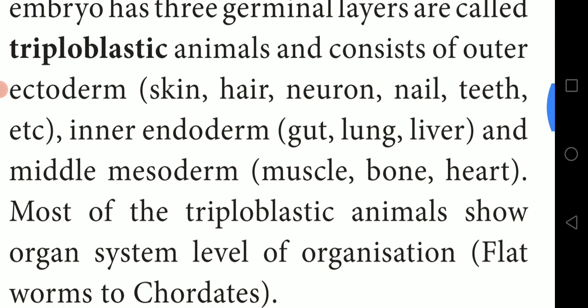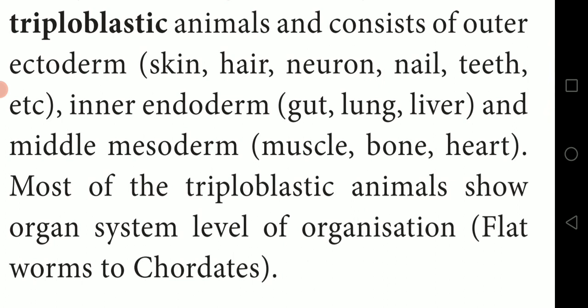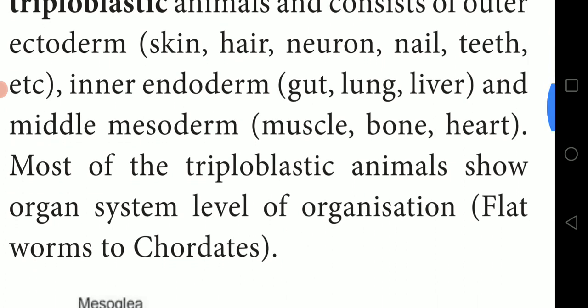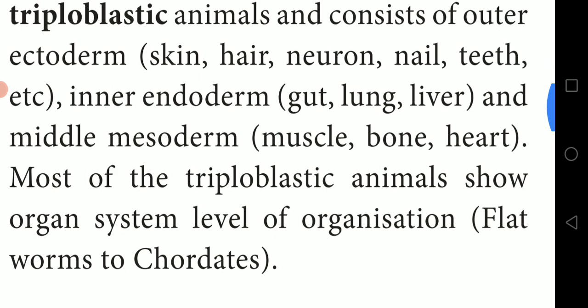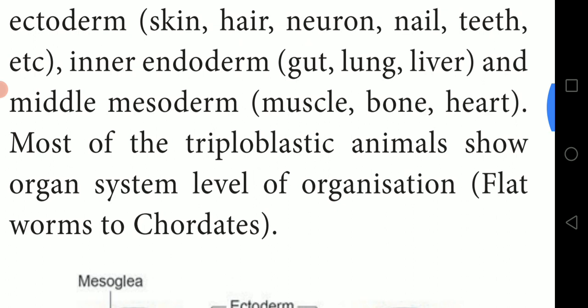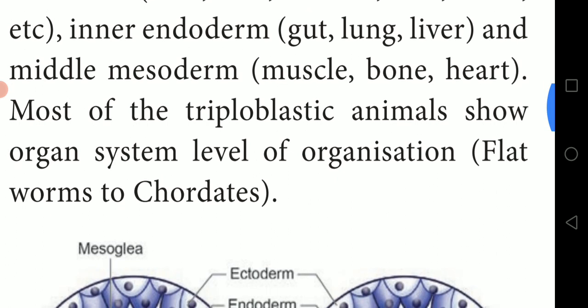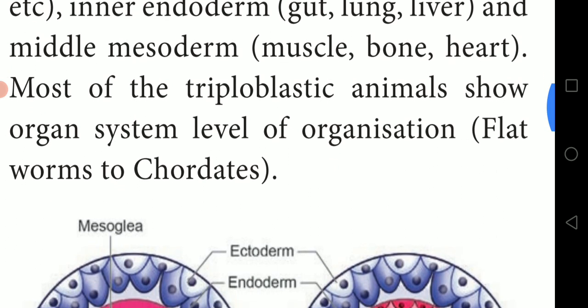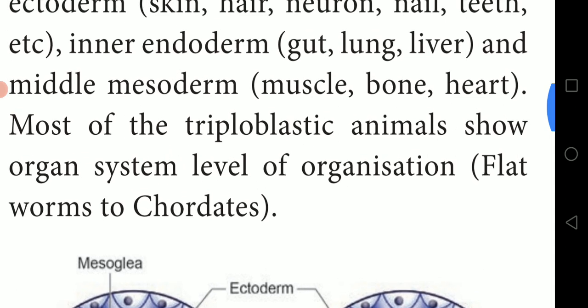Just underline these 3 layers, and also underline what parts they manufacture or create. Inner endoderm: gut, lung, liver. And middle mesoderm: muscle, bone, heart. One word they'll ask you.